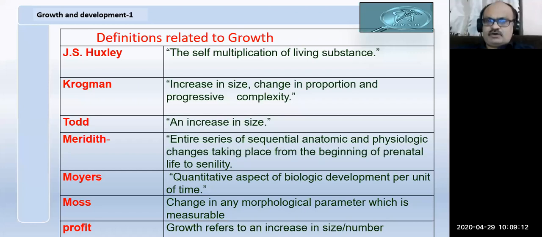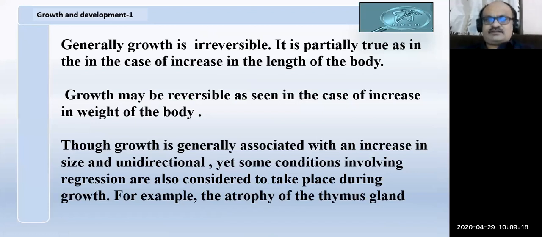Here we talk about how much has happened. We are quantifying how much it is. Normally growth is an irreversible process, meaning it goes in only one direction. A man can become tall, but he cannot become short. But sometimes it may be reversible. An example is fat: a fat person can become lean, and a lean person can become fat. Also, some structures in the body, for example the lymph gland, become smaller in size after maturity instead of becoming bigger.